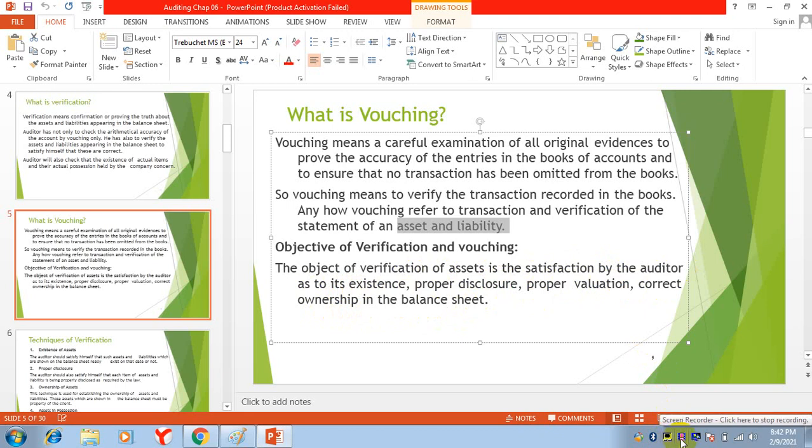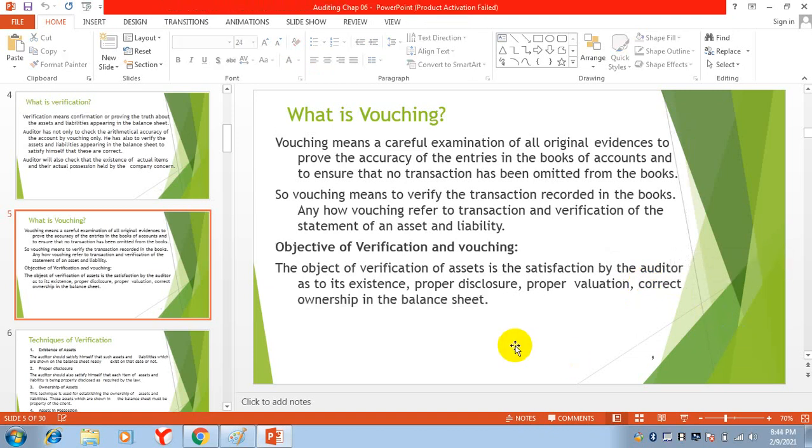So the purpose of verification and vouching is to make sure of the existence, that these are properly disclosed, that these are properly evaluated, and the correct ownership in the balance sheet. So these are basically the objectives of verification and vouching.